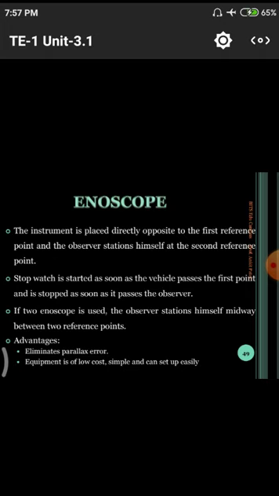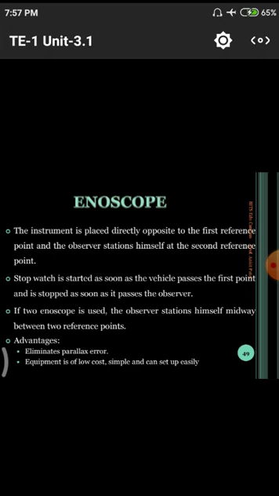Next, a stopwatch is started as soon as the vehicle passes the first point. That means the observer has a stopwatch in his hand, so that when the vehicle starts from the point, he starts his calculation on the stopwatch. The seconds are simply moving, 1, 2, 3, 4, like that.